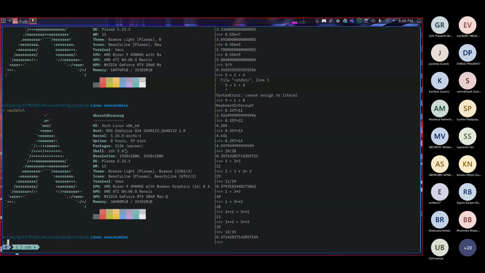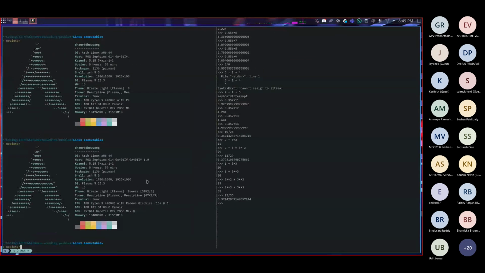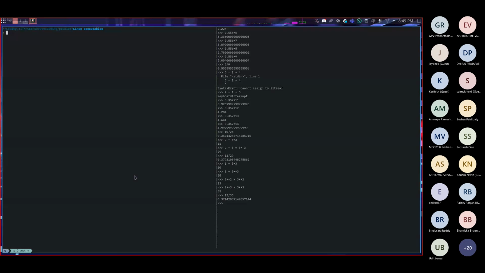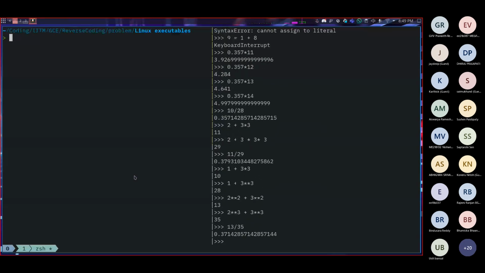Where is the endianness? It usually shows the endianness. I am not sure why it's not showing right now. Yeah, it's not showing the endianness, but my PC is also little endian, right? So almost all the processes you use right now are little endian.